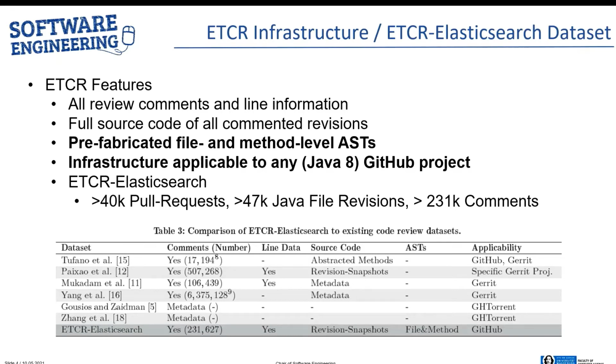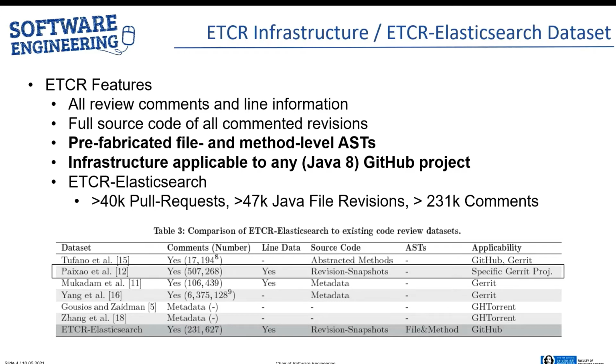For these envisioned learning tasks, it is essential to have the full reviews available as well as the full source code of all commented revisions. We checked all the existing review datasets we could find for these criteria, and it turned out that all of them were lacking in some aspect. For example, that they didn't have the line information contained or that they only had abstracted versions of the source code. Of all of the existing code review datasets, the code review open platform, in short CROP, was the most promising.